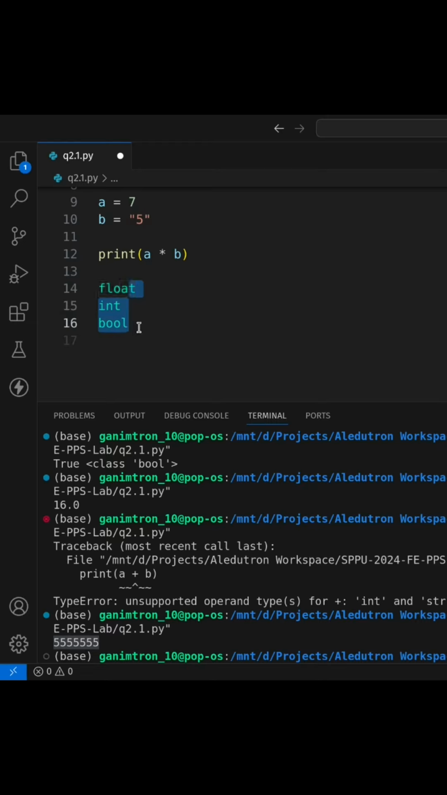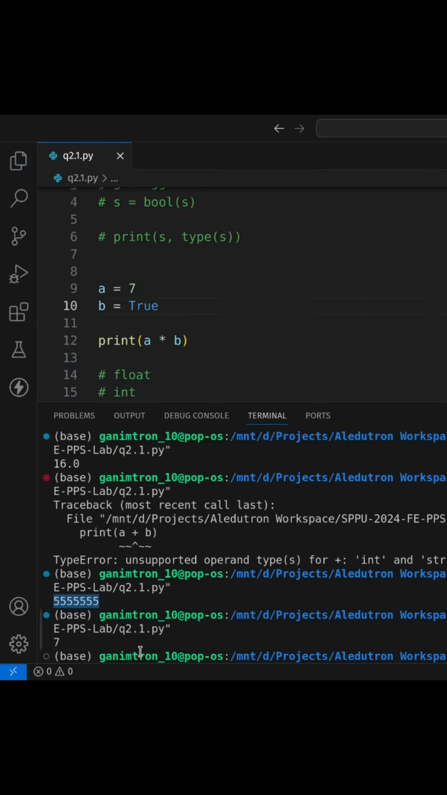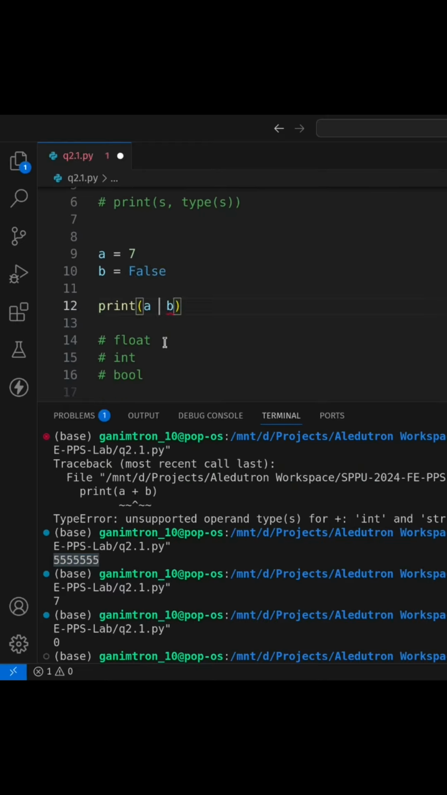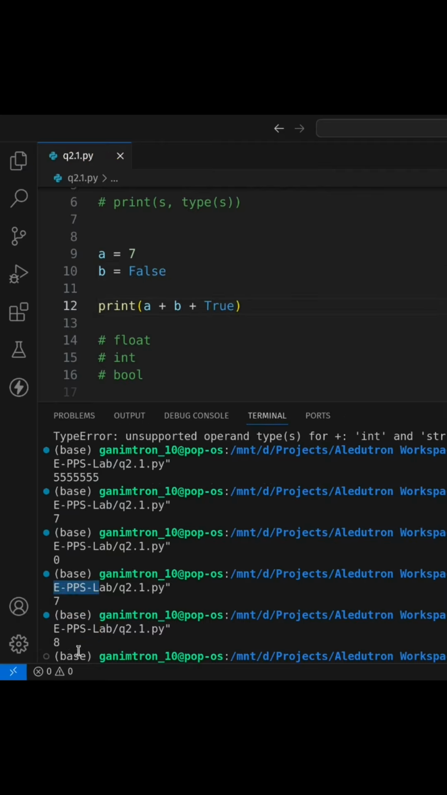So let me take a quick example of 7 and true. So this should give 8 because true is considered as 1. Let me check false. Yeah, so 7, false is considered as 0. Similarly, if I add and now I execute, here you can see false is 0. Let's say I add again a true. So now it should be 8. Yeah. So basically bool and int convert to int in calculation.